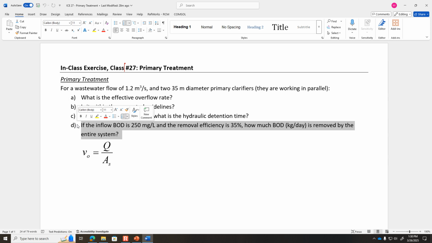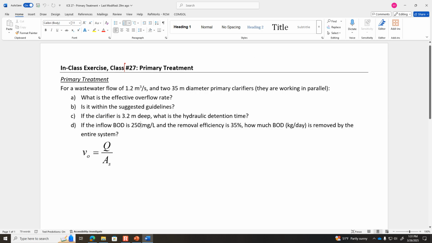And concentration has units of either milligrams per liter or grams per cubic meter, which coincidentally is the same because there are 1,000 milligrams in a gram and 1,000 liters in a cubic meter. So if I tell you it's 250 milligrams per liter, it's also 250 grams per cubic meter.